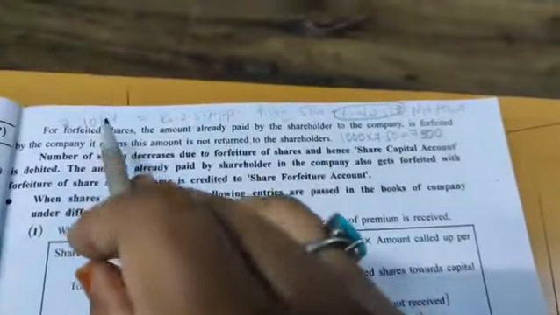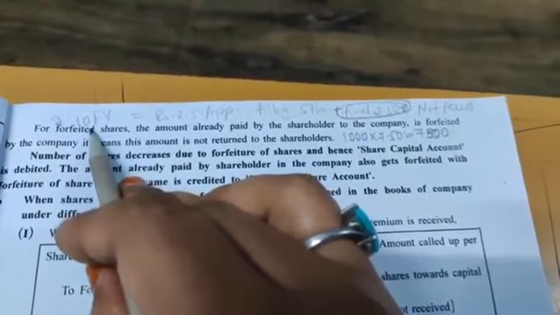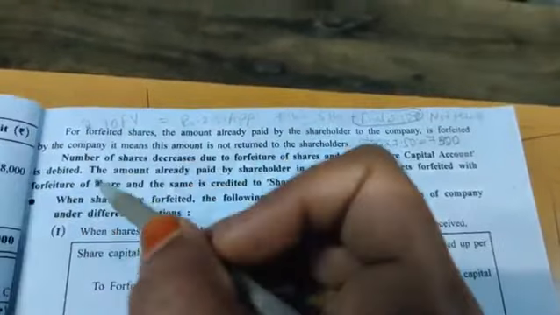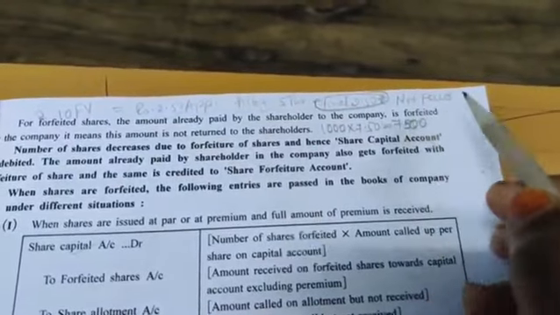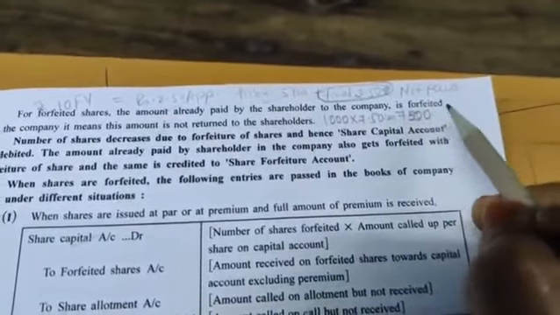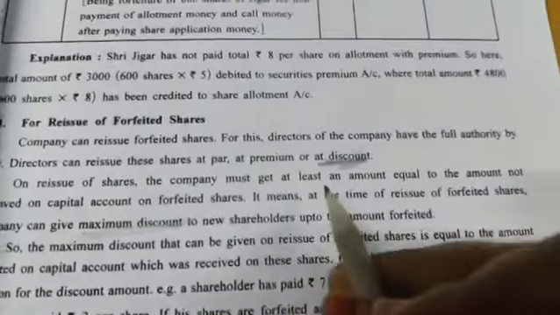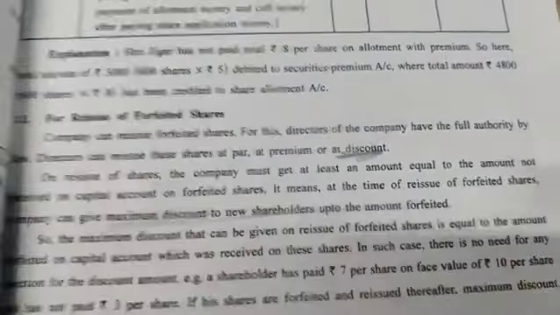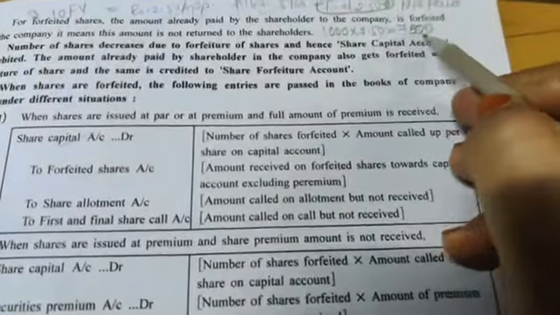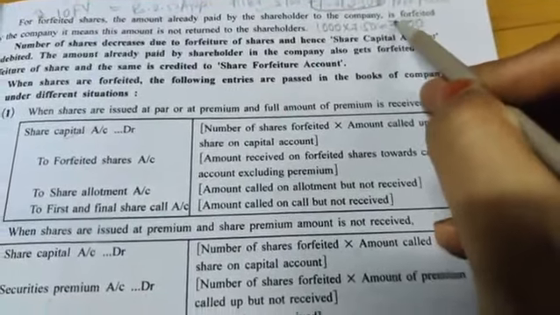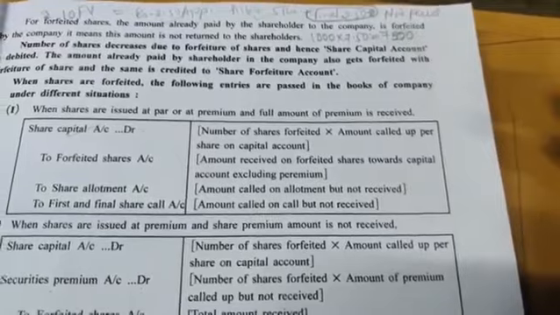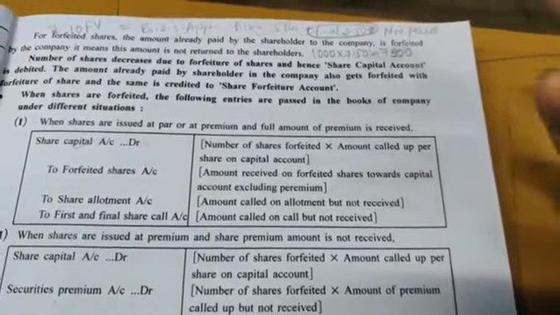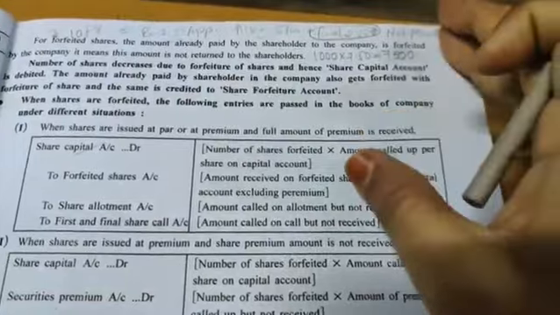Okay, now the face value is 10 rupee. So total how much they were supposed to receive from this particular shareholder? That is 10 into 1000. So 10,000 rupees they are supposed to receive. Now the shareholder has only paid this much and 2500 he is not paying. So here they have told us that maximum discount. Okay, so the company can give maximum discount of rupees 7500 because they have received this amount, and at the time of reissue they only want to get that 2500. So they can reissue these shares at 2.50 also. Fine, they can give maximum discount, that is possible.